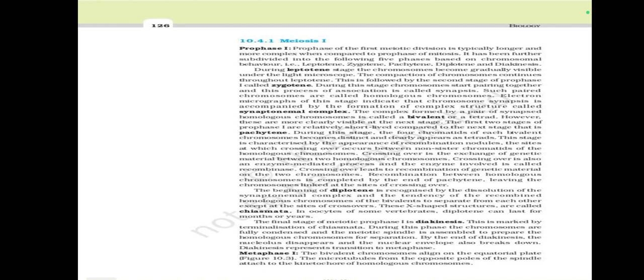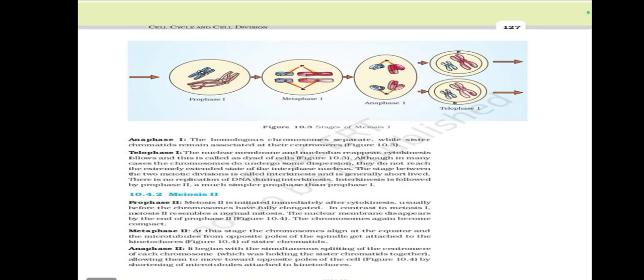Diakinesis represents the transition to metaphase. In Metaphase 1, the bivalent chromosomes align on the equatorial plate, Figure 10.3. The microtubules from the opposite poles of the spindle attach to the kinetochore of homologous chromosomes. Stages of meiosis 1, Anaphase 1: the homologous chromosomes separate while sister chromatids remain associated at their centromeres.